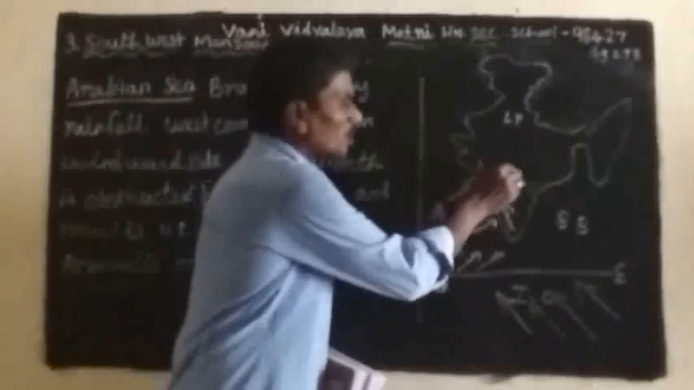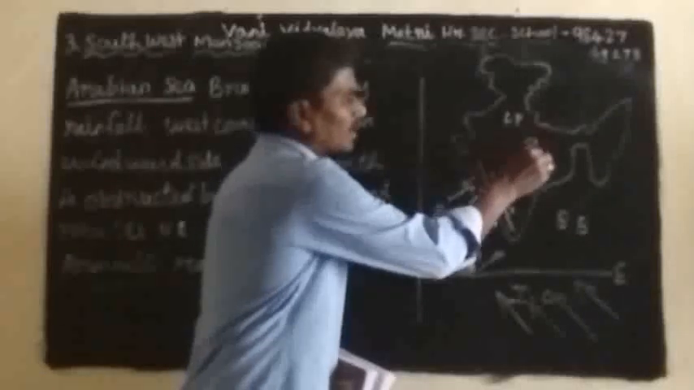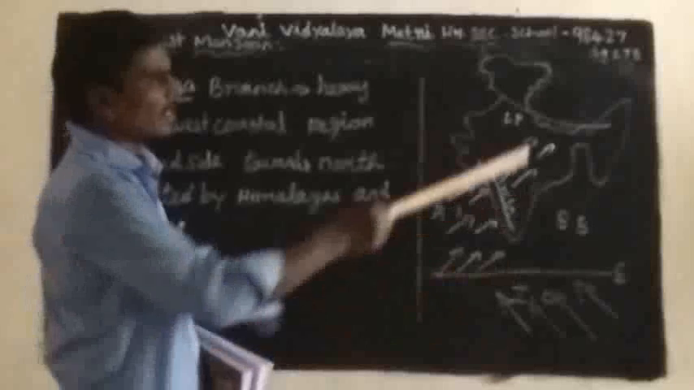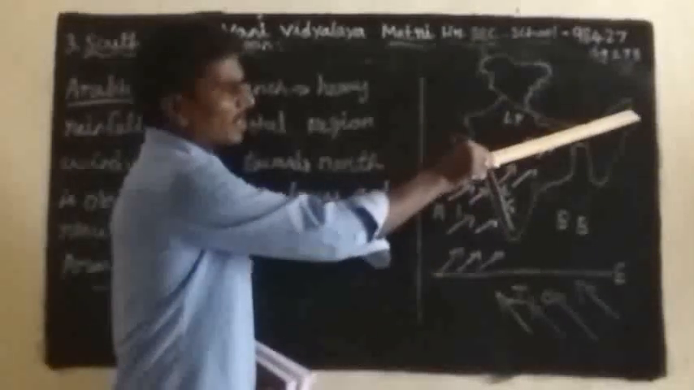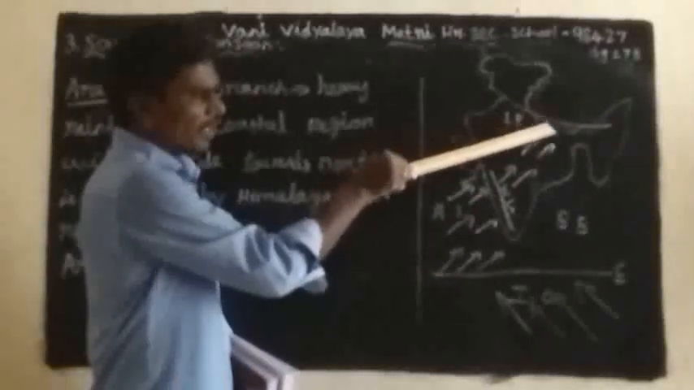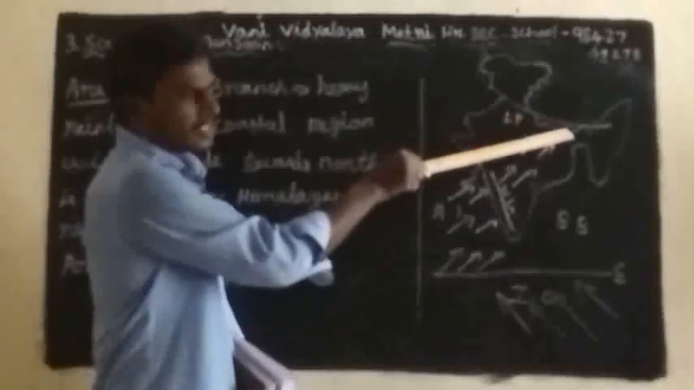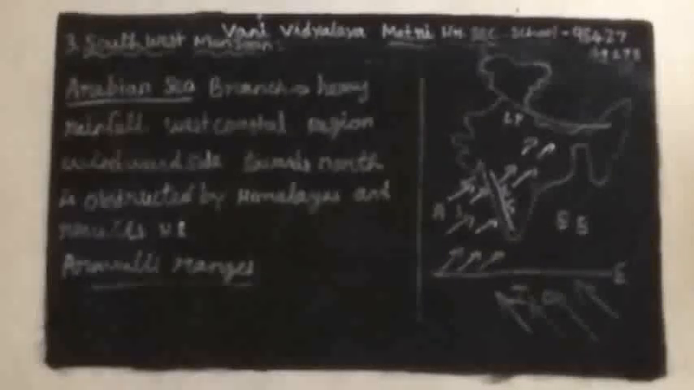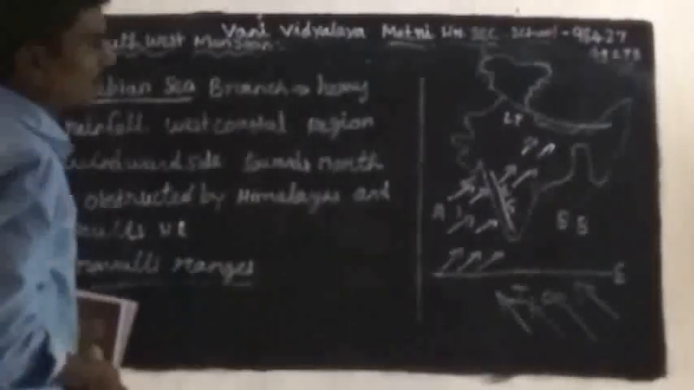Again the winds move towards the Himalayas. They strike the Himalayas, and the northwestern part receives heavy rainfall. Mainly for this reason, the part of the wind that advances towards the north is obstructed by the Himalayan mountains. That results in heavy rainfall.